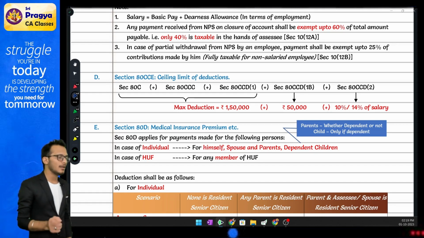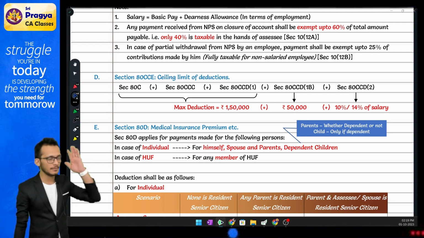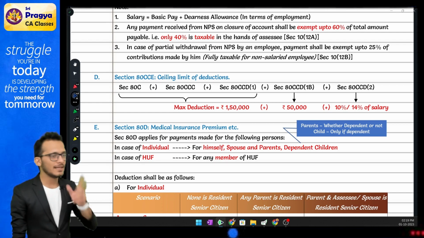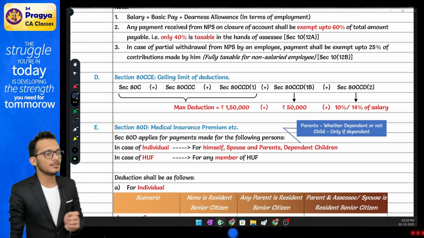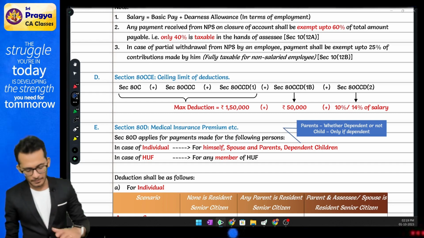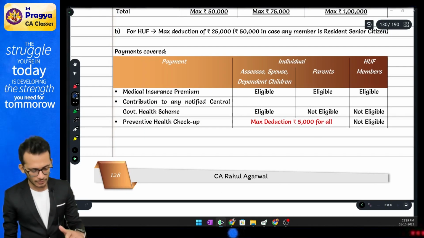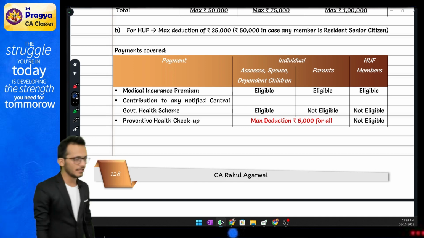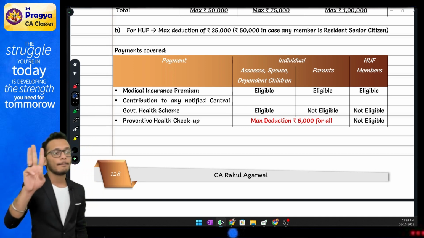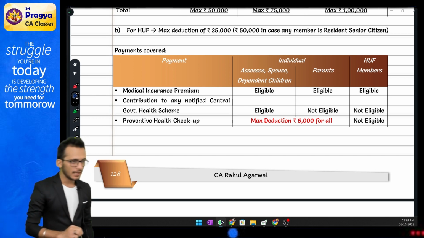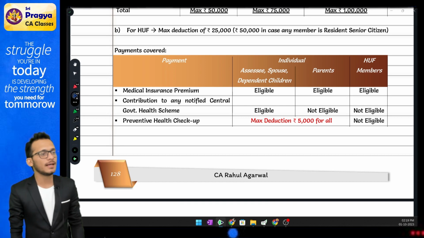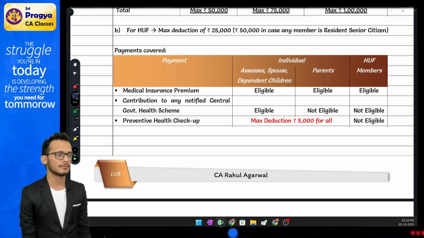Clear? Yes. Now in this, what all can I claim, Rahul? The first item I can claim is my health insurance premium. Second item I can claim is any kind of payment made to CGHS, Central Government Health Scheme. Third item, what can I claim, Rahul? I can also claim something called preventive health checkup. Three items I can claim: medical insurance, CGHS, preventive health checkup. The rule is, if you are claiming any kind of preventive health checkup, you can only claim 5,000 rupees for both buckets together.